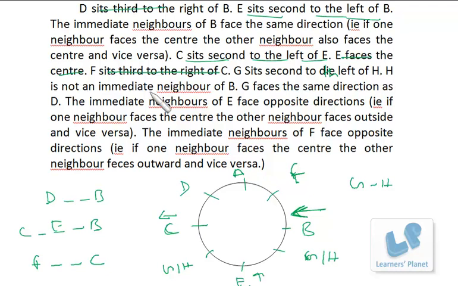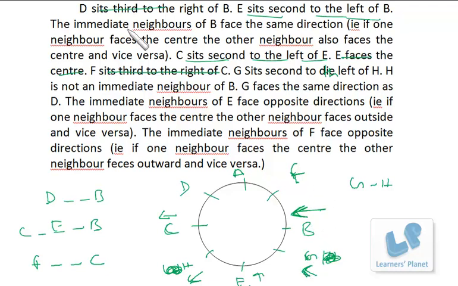Now H is not an immediate neighbor of B. That means it is clear that G is over here and H is over here. Then G sits second to the left of H. So G is here, and if this direction is left, then H should see outwards. Then the immediate neighbors of E face opposite direction. So if H is seeing outside, G will be inside.